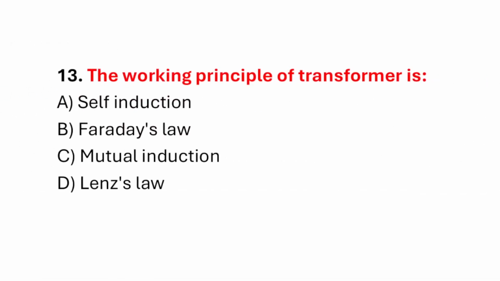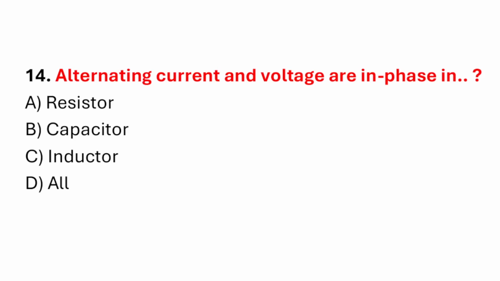Question number 13. The working principle of transformer is. Correct answer is option C, mutual induction. Question number 14. Alternating current and voltage are in phase in dash. Correct answer is option A, resistor.